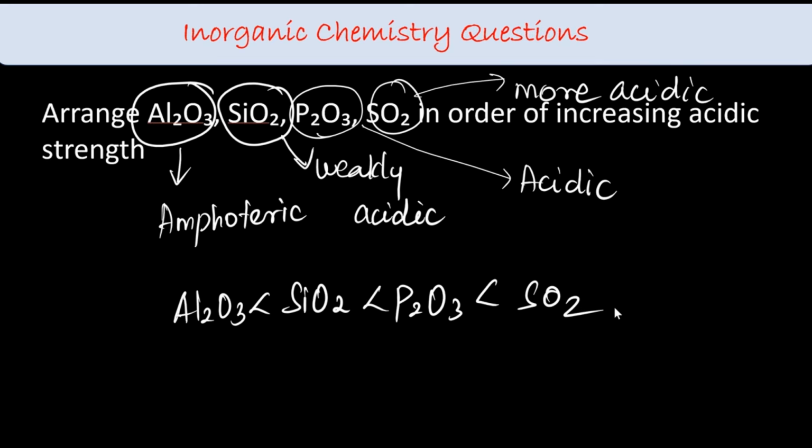Basically, acidic oxides and basic oxides: when we add water, if it gives you bases, that is a basic oxide. If it gives you acid, then that is an acidic oxide. For example, with SiO2 I am adding NaOH, so that's forming sodium silicate and H2O. So it is weakly acidic, so it can react with NaOH. If I'm taking P2O3, P2O3 is acidic. How can I check it? I'm adding water. It's forming phosphorus acid. So that makes it acidic.